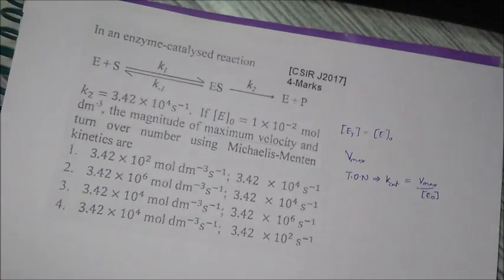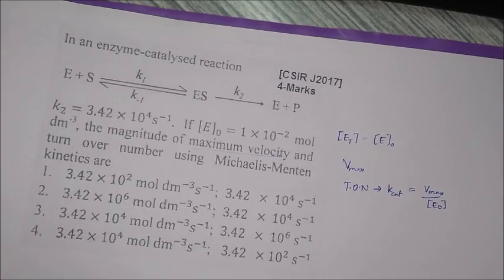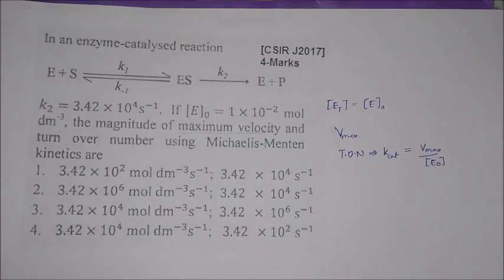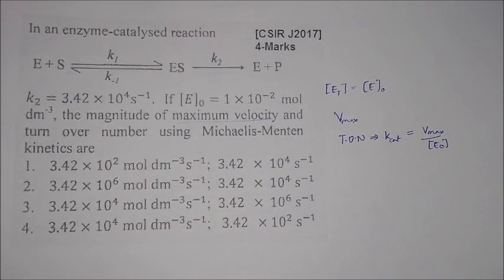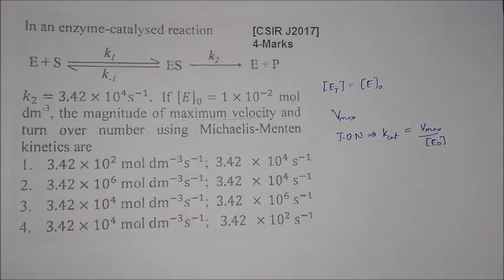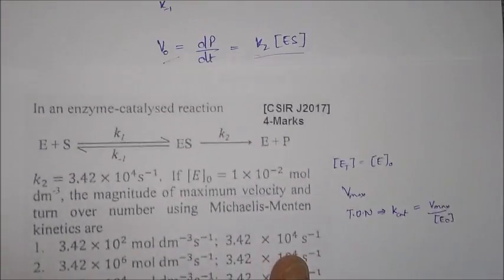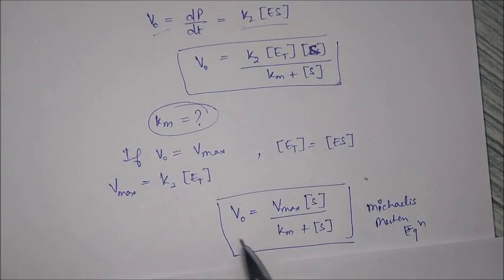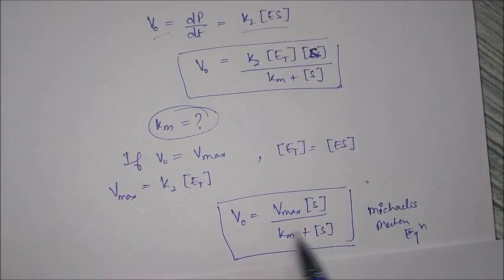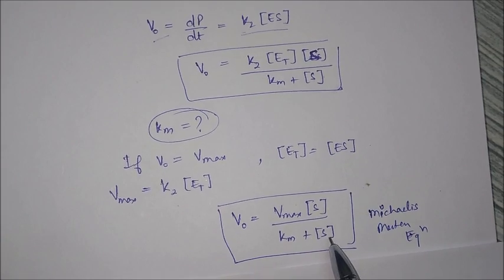Now see, if you know the Michaelis Menten equation and the conditions for it, then this question you will be able to solve in only 30 seconds. See how. As I told you, the final Michaelis Menten equation was V is equal to V max times substrate concentration upon Km plus substrate concentration.